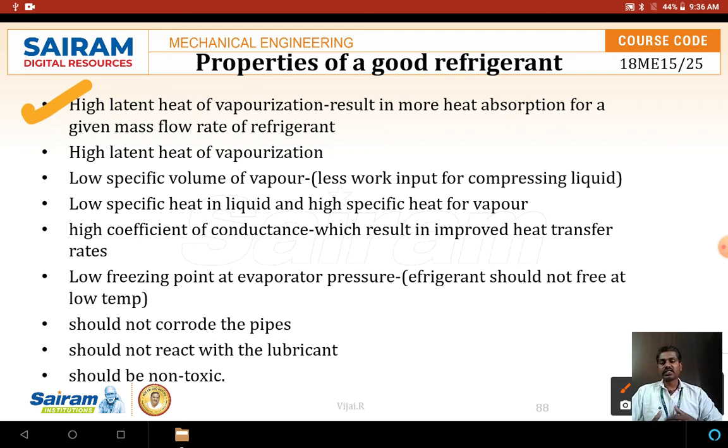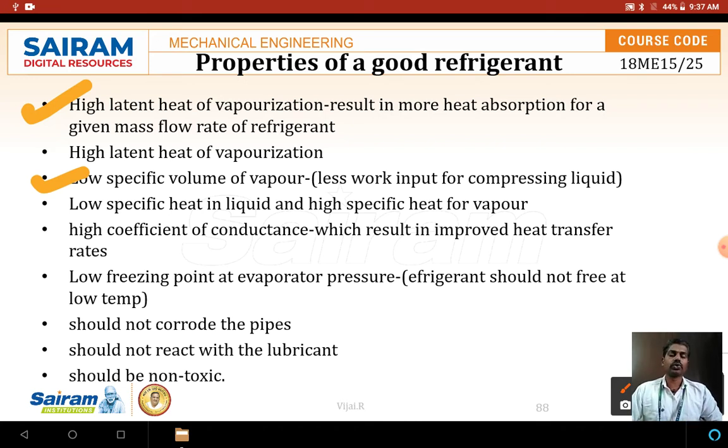The refrigerant should also have a low specific volume of vapor.